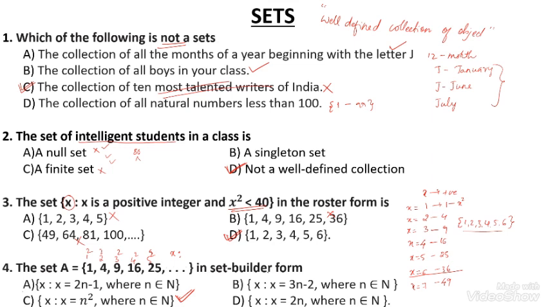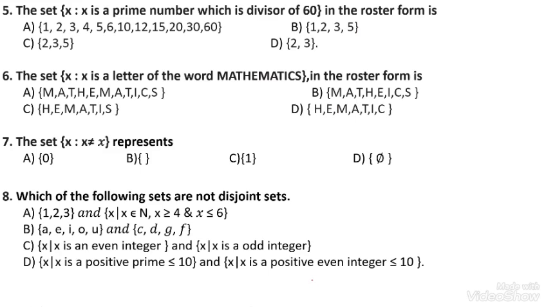Here all the other conditions are not satisfied. Next, question number 5. The set x is a prime number. Okay. Here we have to take the prime numbers. What are the prime numbers? The numbers which are only divisible by that number or 1 are called prime numbers. That is 2, 3, 5, 7, 11, 13, 17, 19 and so on. These are the prime numbers.